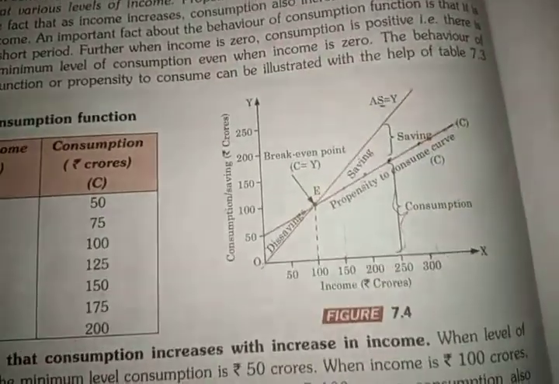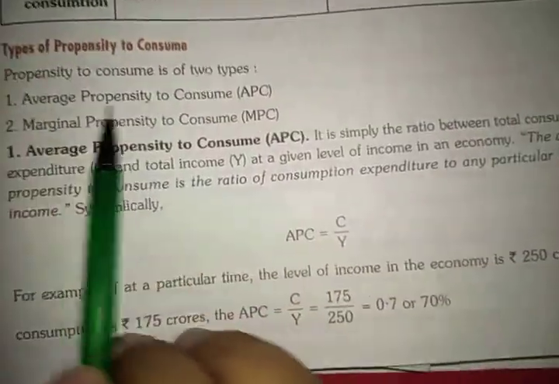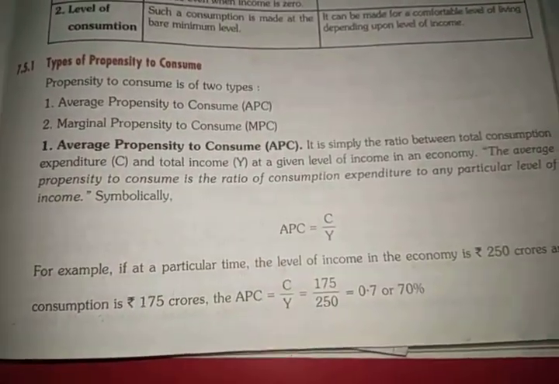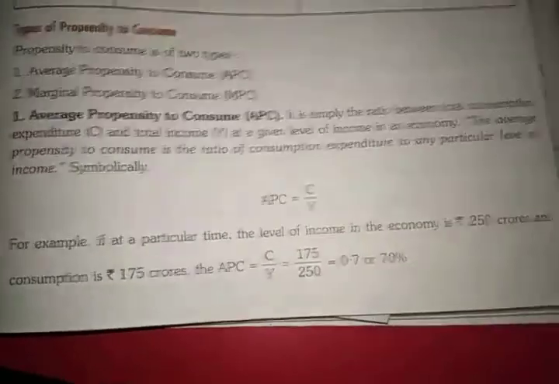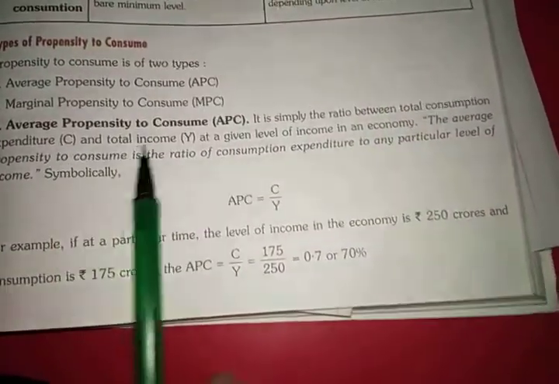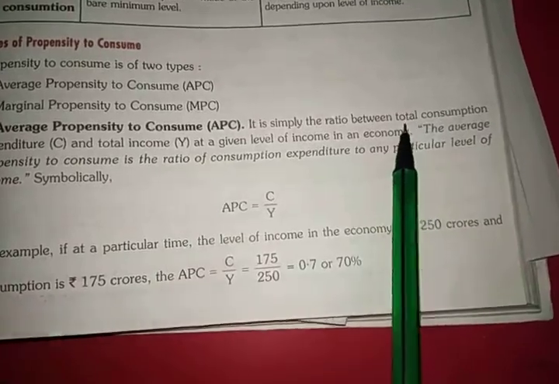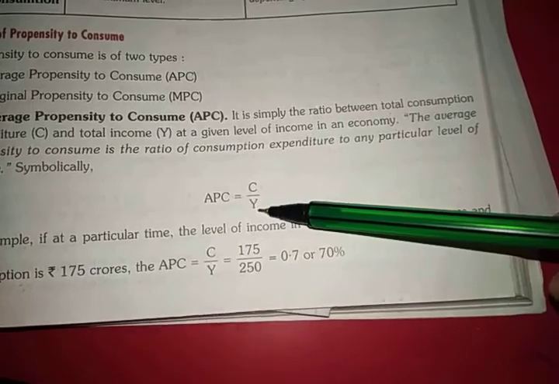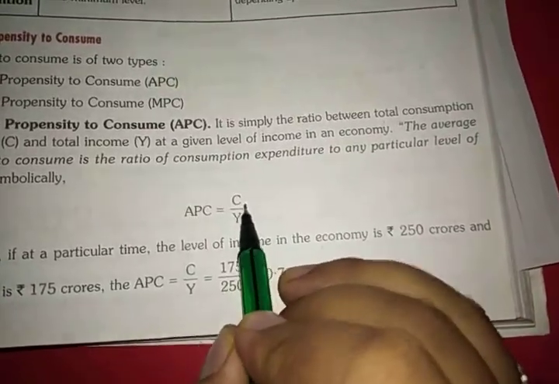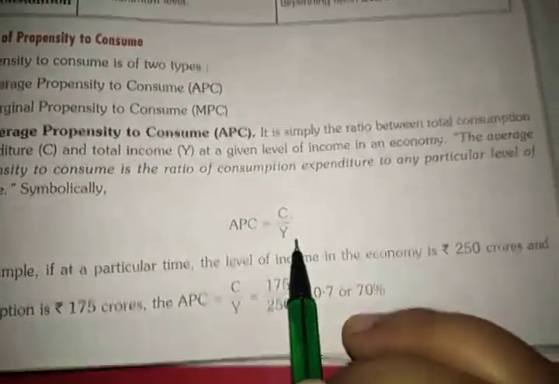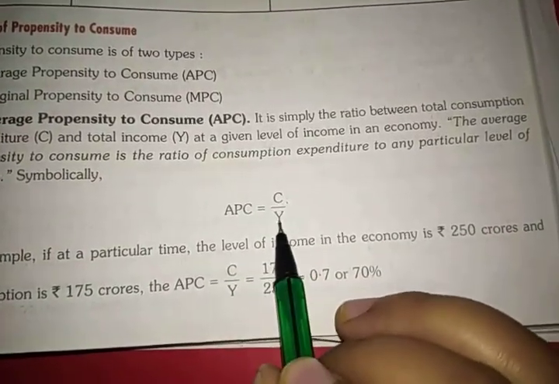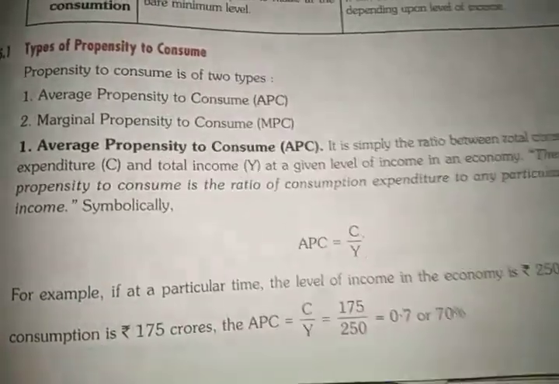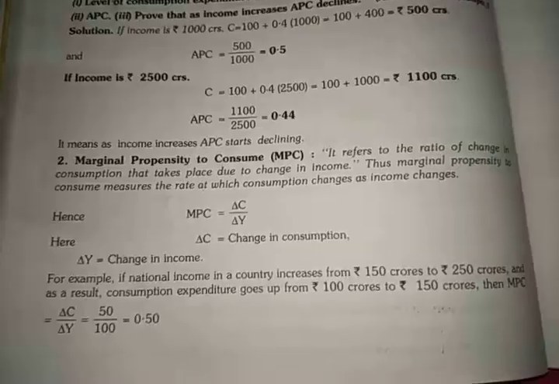Now there are two types of propensity to consume: average propensity to consume and marginal propensity to consume. Okay, let's first discuss average propensity to consume. It is simply the ratio between total consumption expenditure and total income. When we are considering the total expenditure and total income, and then making the ratio of it. C stands for consumption, Y stands for income. Consumption upon income, that is total consumption divided by total income, the ratio will be average propensity to consume. Simple.